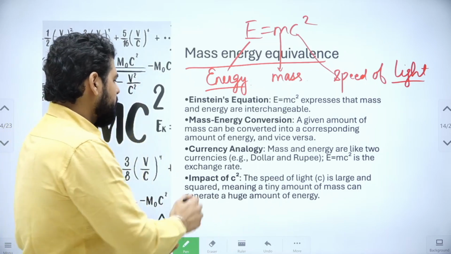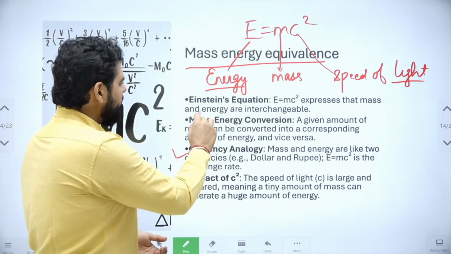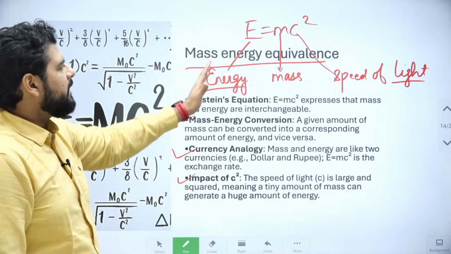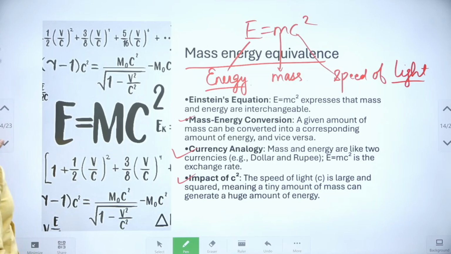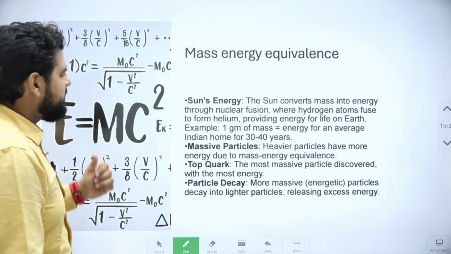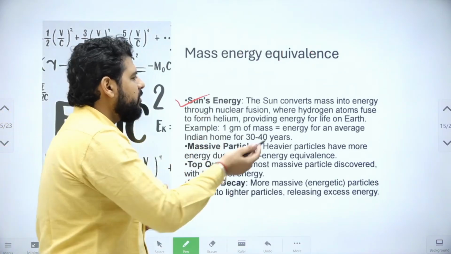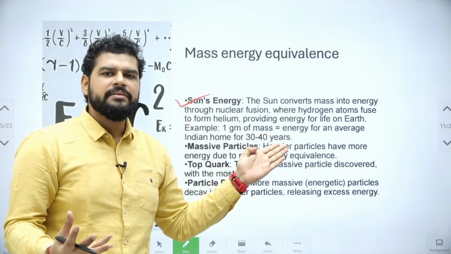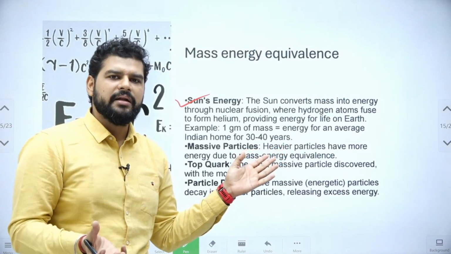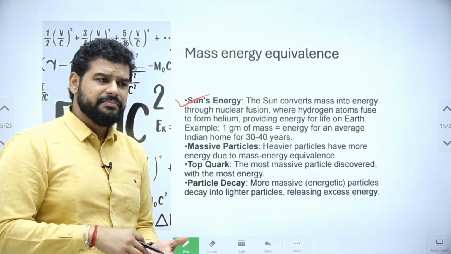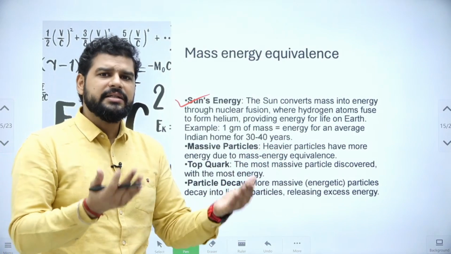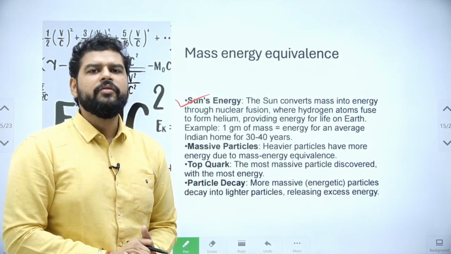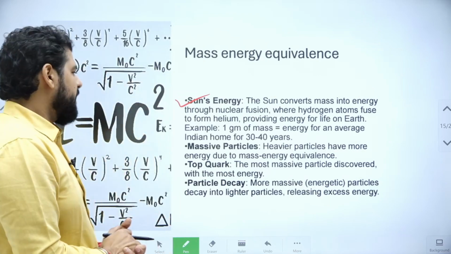So we have covered all of this. This is important, and let's understand what the article says. One thing is also there. Obviously, I talked about nuclear reactors, but the sun's energy is also created in a similar manner. It converts mass into energy, and that energy reaches us in the form of heat and light.